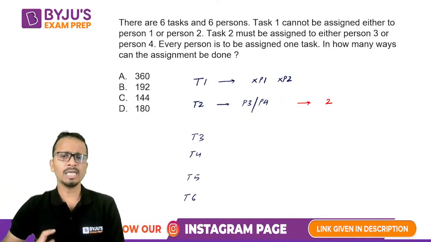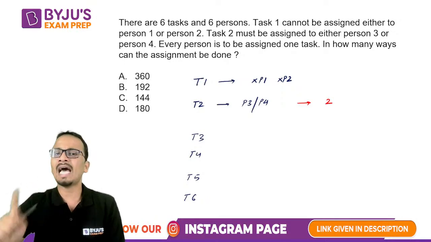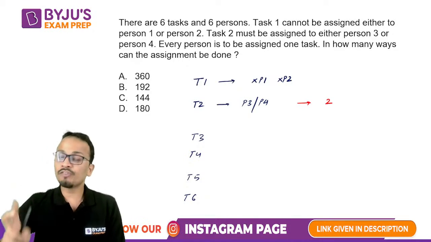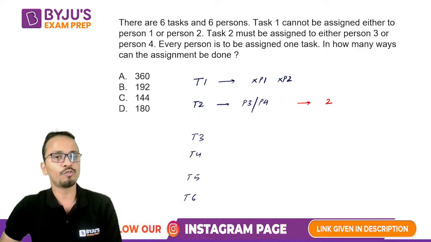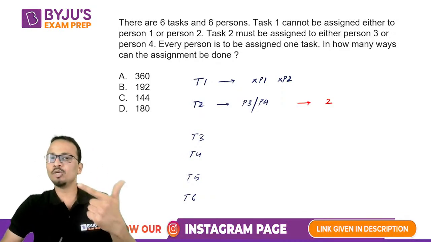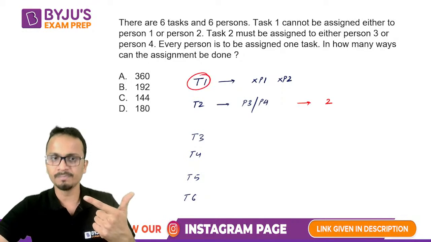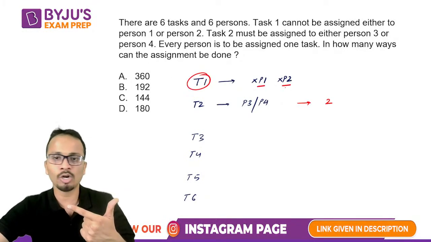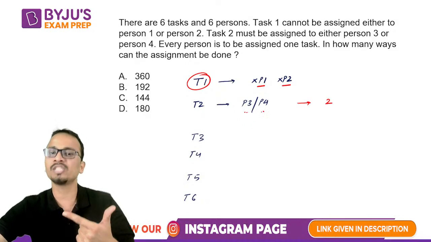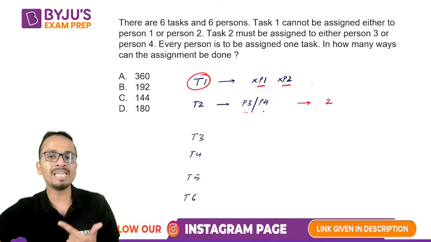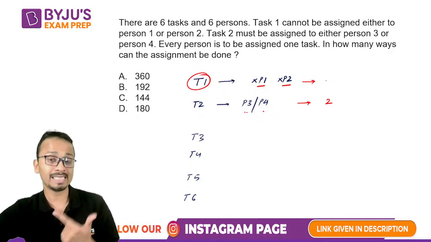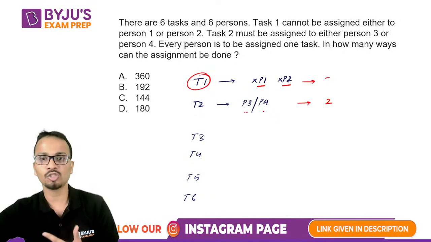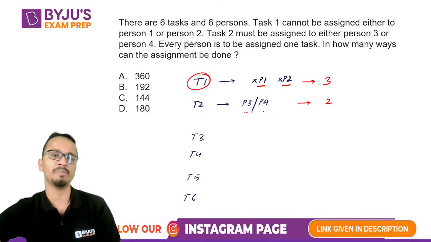Okay. Now let's move to task 1. Now task 1 cannot be given to person 1 and person 2. Either of person 3 or 4 is also not available because one of them is used for task 2. So P1, P2 are not available for T1. Okay. P1 and P2 are not available, and one of these 2 is also not available. So how many people are available for task 1? 3 cannot be available. So there are 3 people who will be available for task 1.